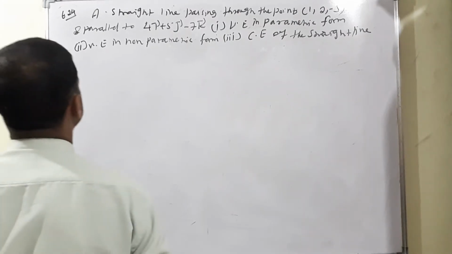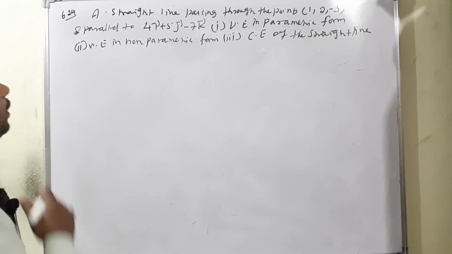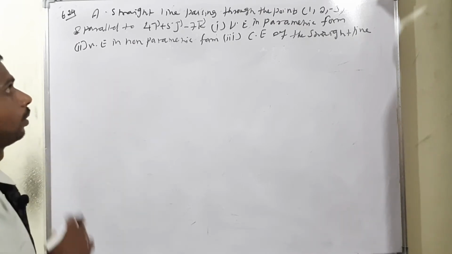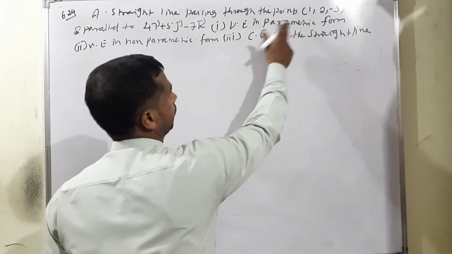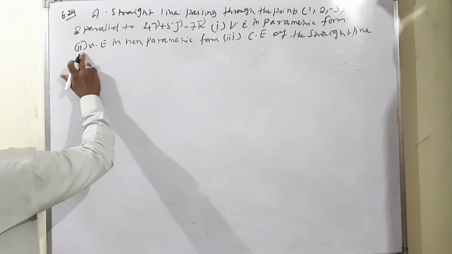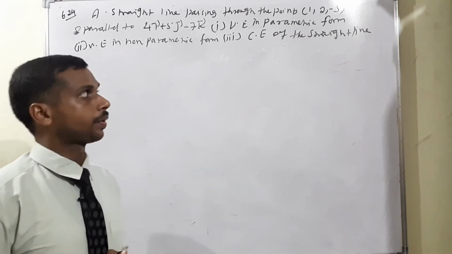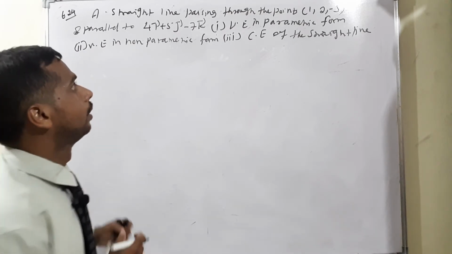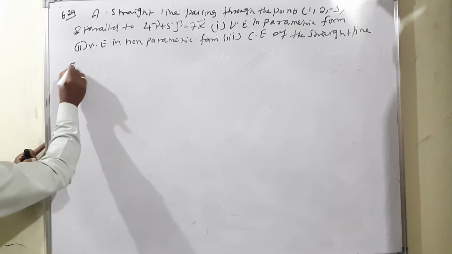Example 6.24. The condition: a straight line passing through a point and parallel to a line, that is, a vector is also given. We need to find three things. Subdivision 1, vector equation in parametric form. Subdivision 2, vector equation in non-parametric form. Third one, the straight line, that is, the Cartesian equation. Okay. So the point means, what is the meaning? The formula first.